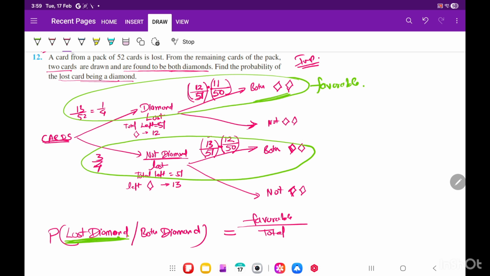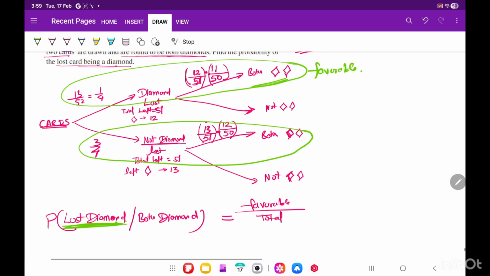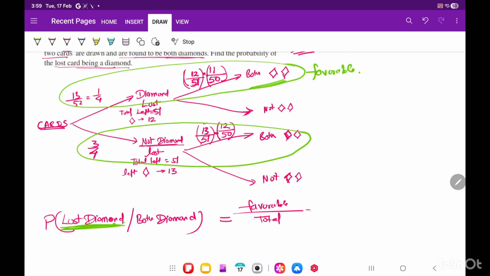Understood, right? So what are the favorable conditions? What is favorable out of these? That the diamond is lost. In total, the first case is diamond is lost, which is 1/4, and the other two are diamonds, this and this. Or diamond not lost, 3/4, and both are diamond, 13/51 and 12/50.